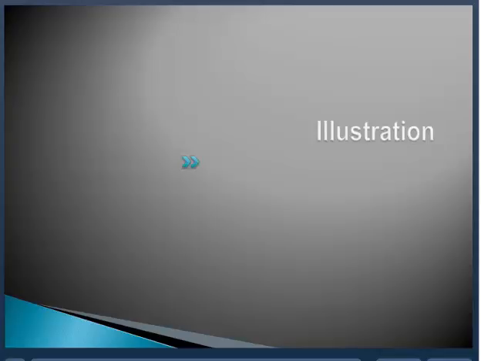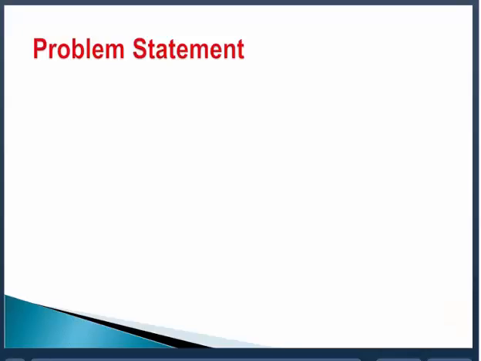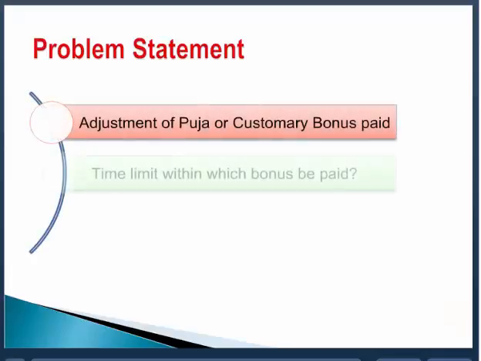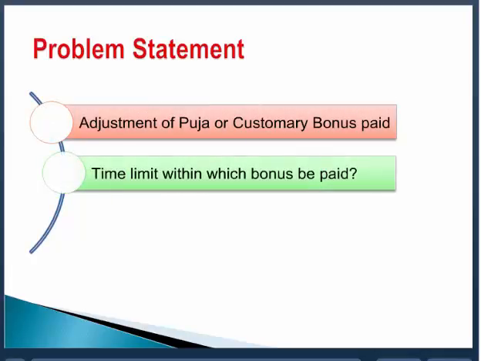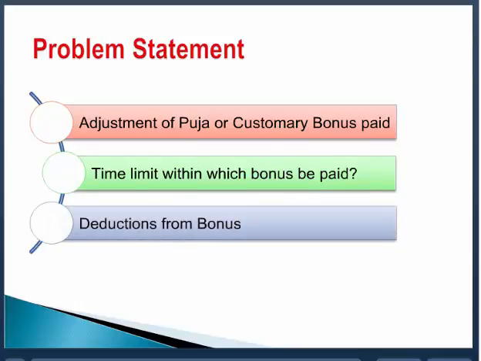Let me take an example. Suppose in an accounting year you are entitled to 100 rupees as the bonus. You have been paid in that accounting year, by way of customary bonus or the puja bonus or the advance payment of bonus, 50 rupees. Then the employer will deduct this 50 already paid to you out of 100, and then the employer will pay the balance 50 rupees.